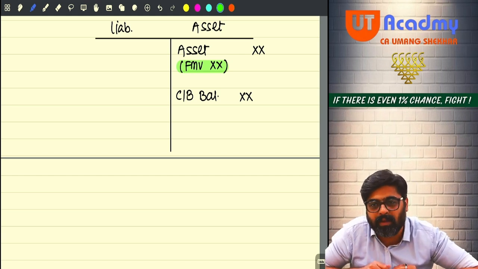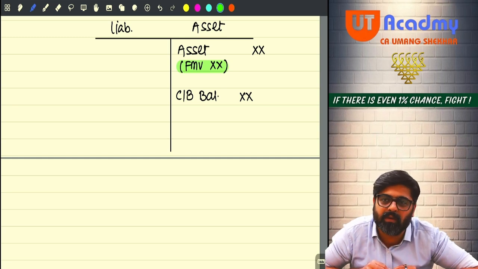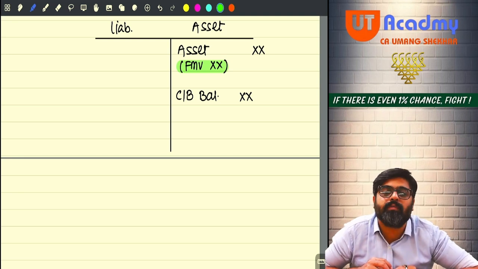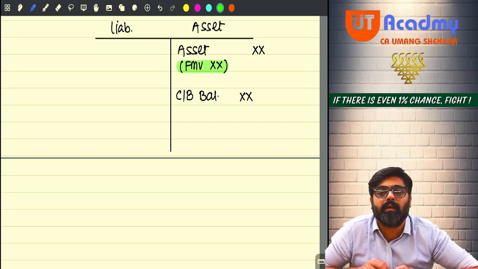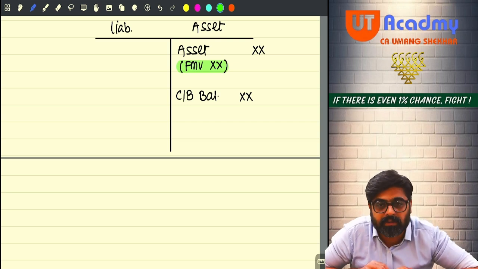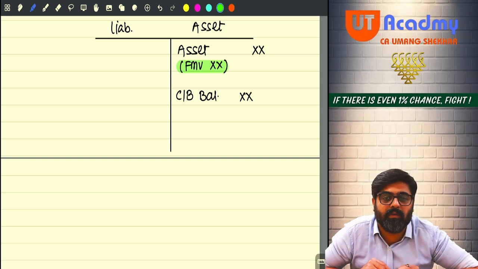And book values can be manipulated also. You can lie, but the market cannot lie, no? So the fair market value of the asset as on the date of distribution.